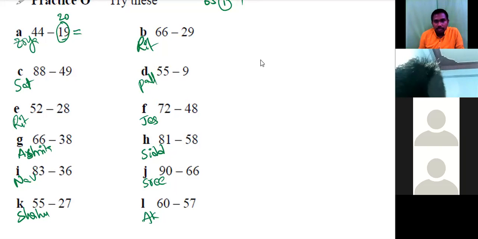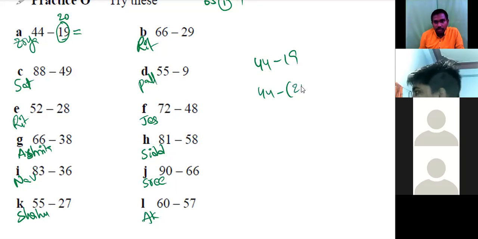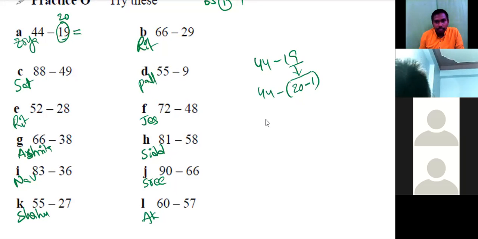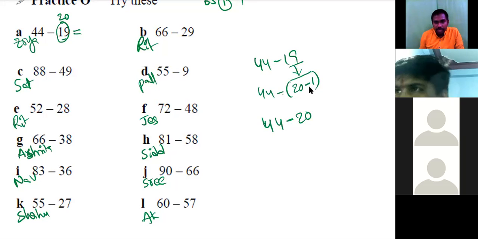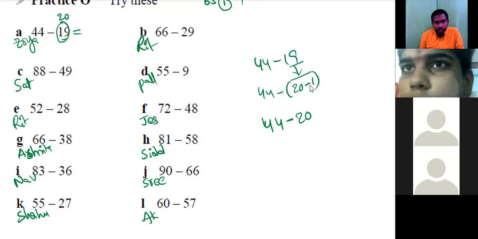Okay, see, 44 minus 19 actually. 44 minus, I'm considering 20 minus 1, right? Is it same? Okay. So 44 minus 20. So minus into minus? Plus.